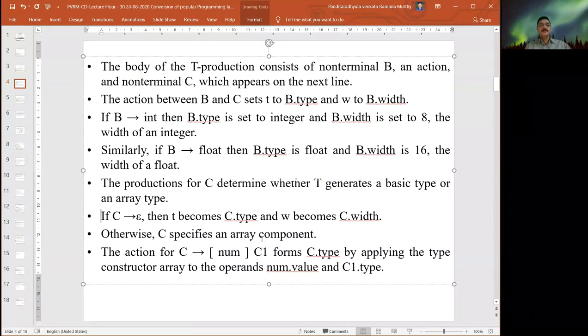The action for C derives number C1 forms C dot type by applying the type constructor array to the operand number dot value and C1 dot type. Because it is going to increase, right.